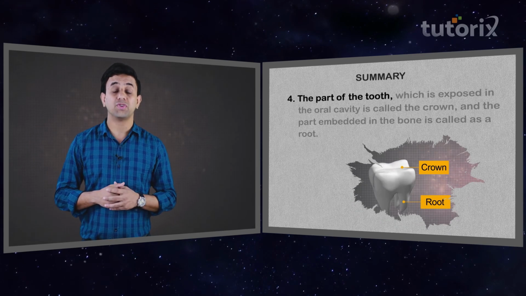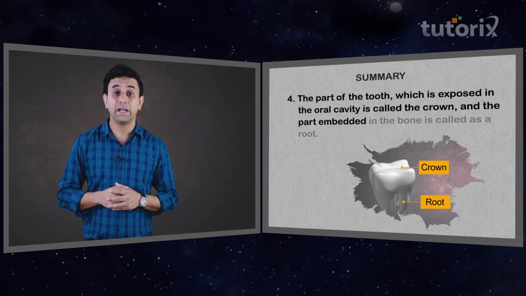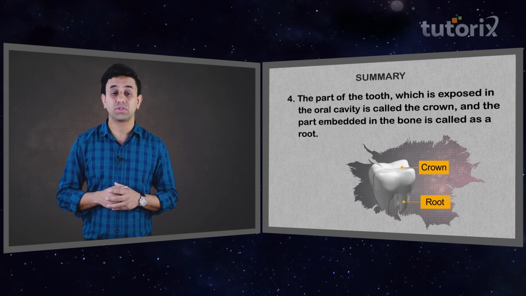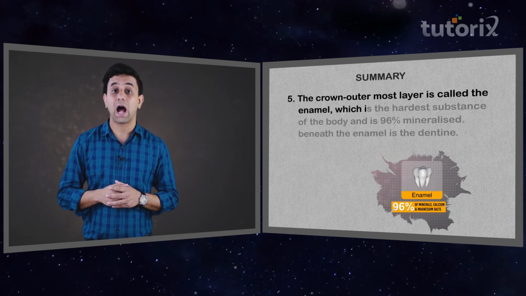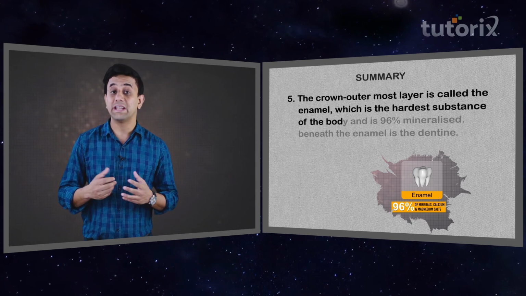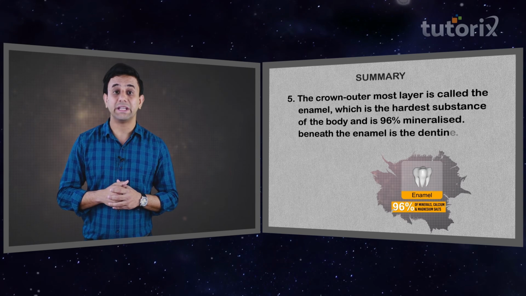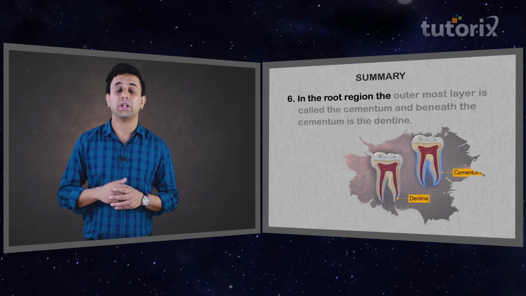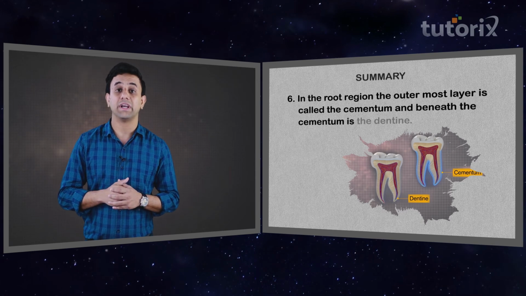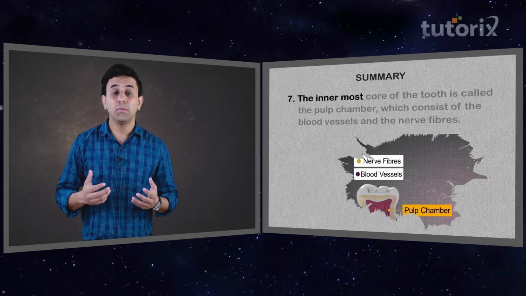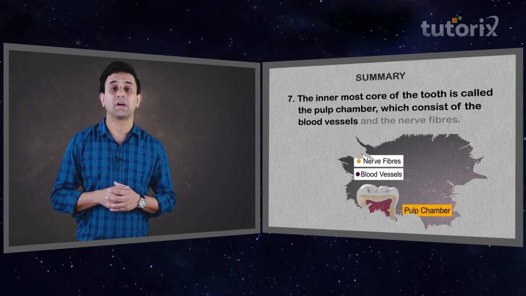The part of the tooth which is exposed in the oral cavity is called the crown, and the part embedded in the bone is called the root. The crown's outermost layer is called the enamel, which is the hardest substance of the body and is 96% mineralized. Beneath the enamel is the dentine. In the root region, the outermost layer is called the cementum, and beneath the cementum is the dentine. The innermost core of the tooth is called the pulp chamber, which consists of the blood vessels and the nerve fibers.